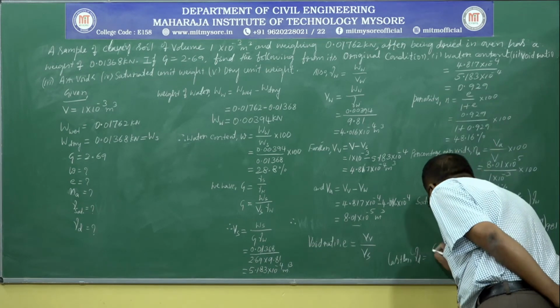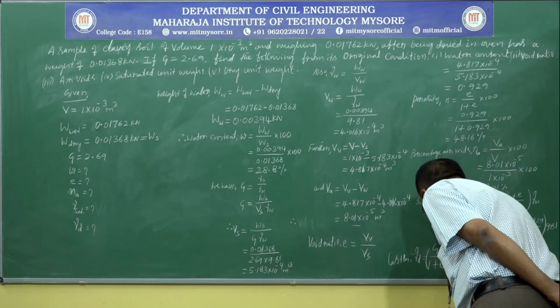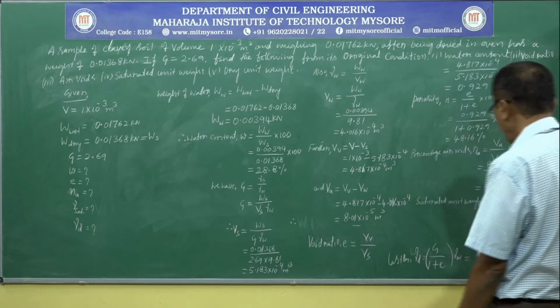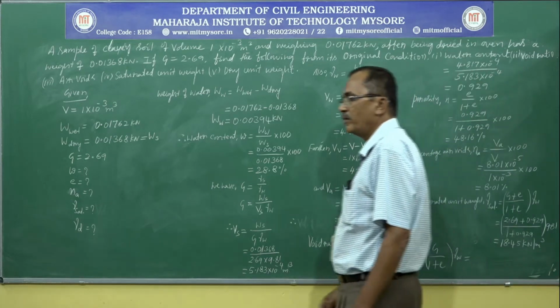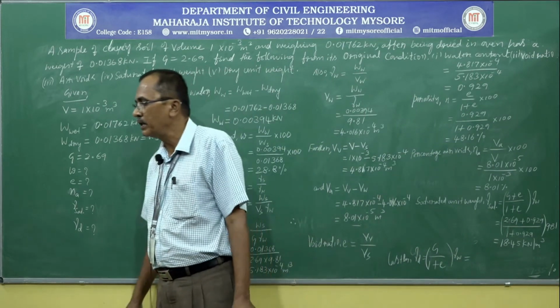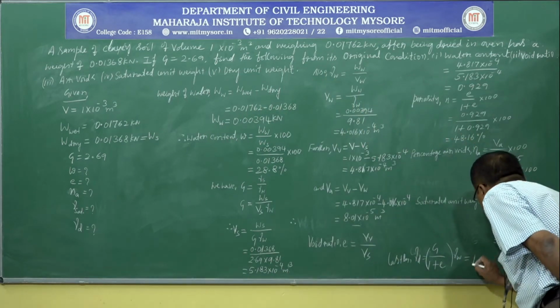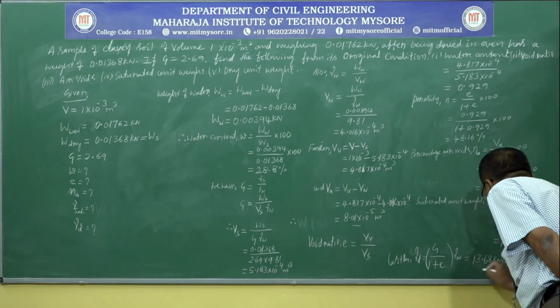Gamma D is equal to G divided by 1 plus E into gamma W. So specific gravity, void ratio and unit weight of water we know, we can easily calculate gamma D. Substituting and solving, you will get 13.68 kilonewton per meter cube.